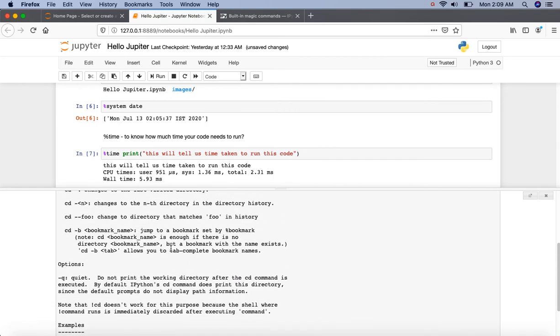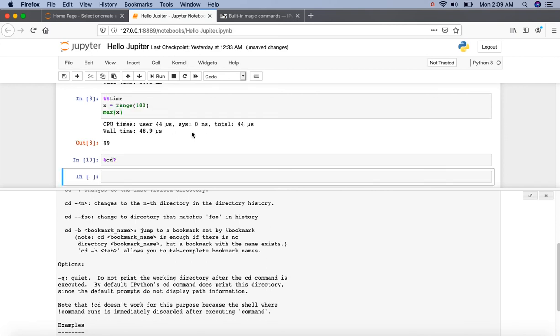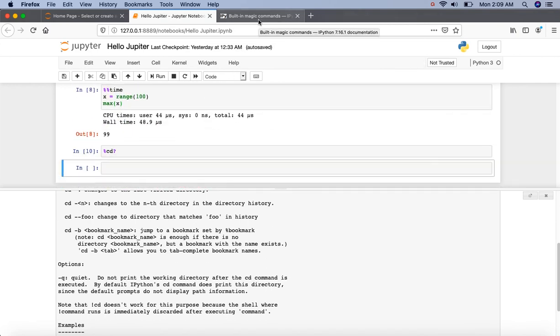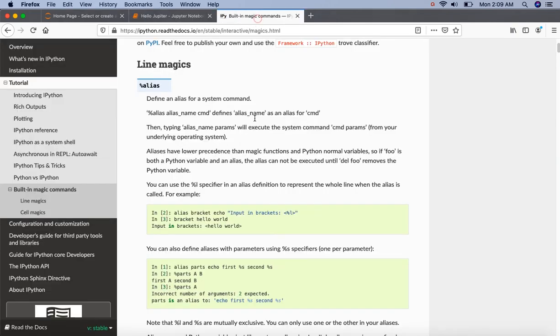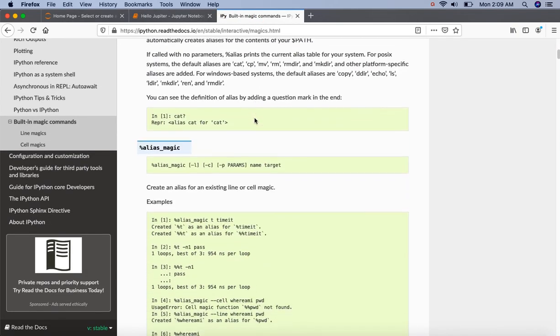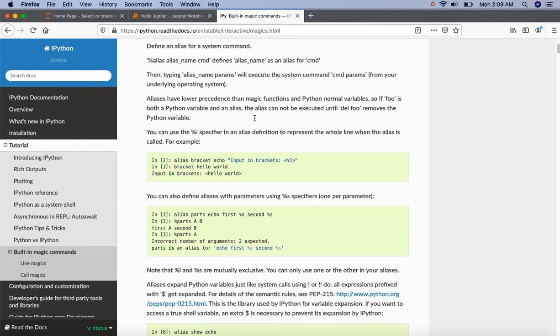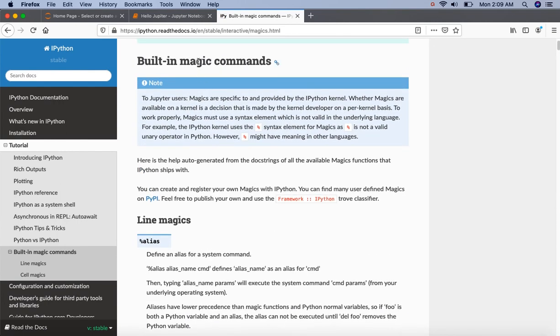This was a very brief introduction to magic commands. If you want to learn more, you can practice on your own, or you can check this website for more examples. You can find this link in the description.